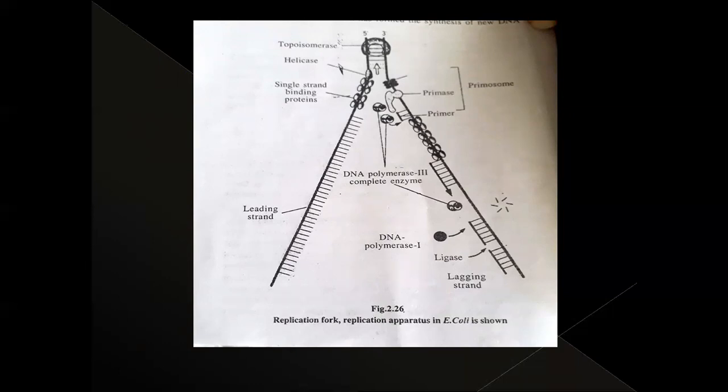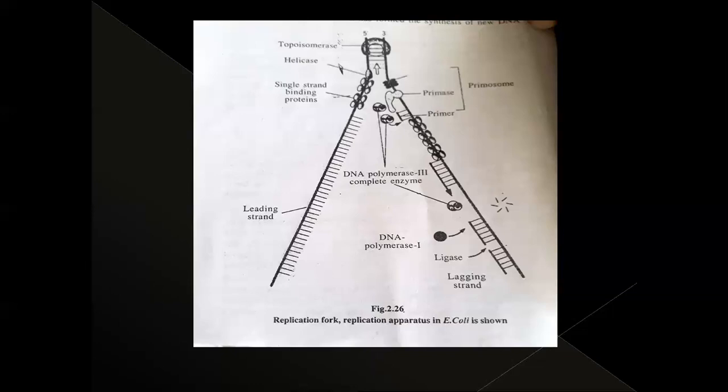So how are these separated? They separate due to the helicase enzyme. At the place of origin, which enzyme is responsible for the unzipping?